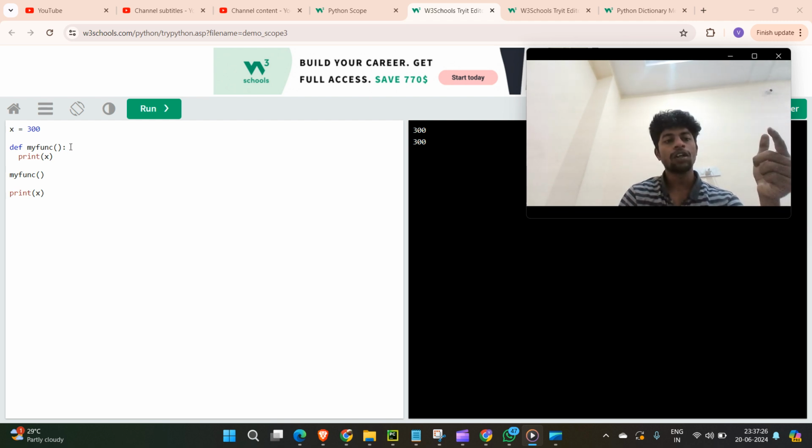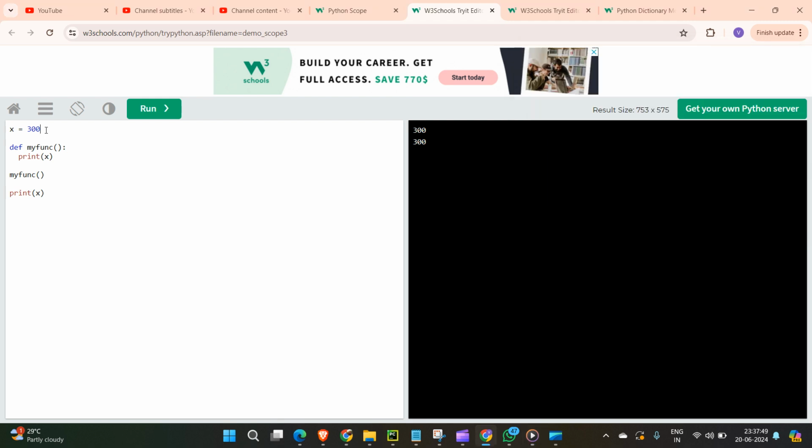I'm just calling this method. This method has this print statement, and I didn't define x inside that function block. I defined it outside. Still it was executed and got the value 300. Now again I print this x because it is outside, so I got the result. Let's assume I remove this and I declare x equal to 300 here. So I have to do this again.